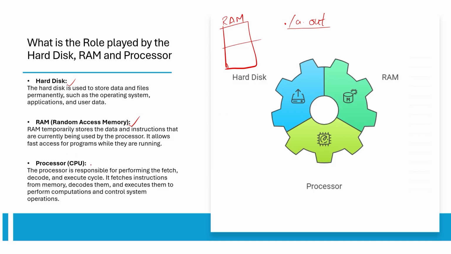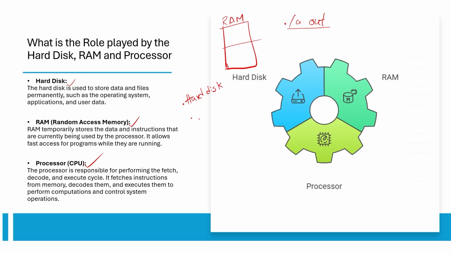Next, processor. We know, right? Who will fetch, decode and execute? Processor, the CPU, right? So these are the responsibilities. Hard disk's responsibility is to permanently store the data and files. Next, RAM.